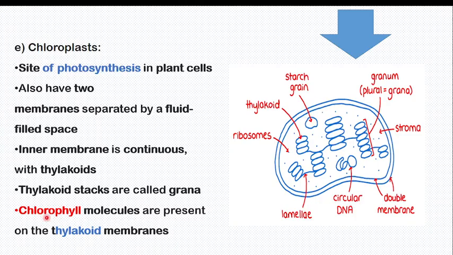Remember, chlorophyll is the one which absorbs sunlight, and sunlight together with chlorophyll, together with water, together with carbon dioxide, will form glucose. In what? In photosynthesis, and the oxygen.